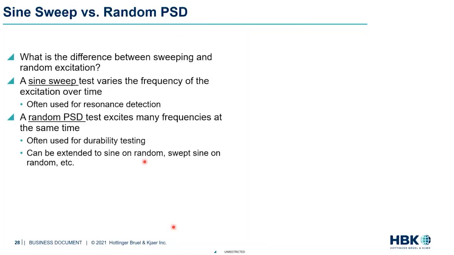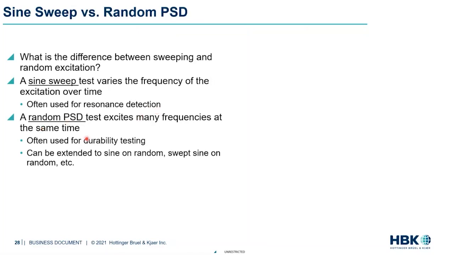This is very widely used for resonance detection because you're doing one frequency at a time. So if you want to understand if a certain structure is going to excite at a given frequency, sine sweep is a great way to analyze that. And it's very widely used in the engine and powertrain industries to understand the dynamics of the system if you are not sure what frequencies the structure excites itself with.